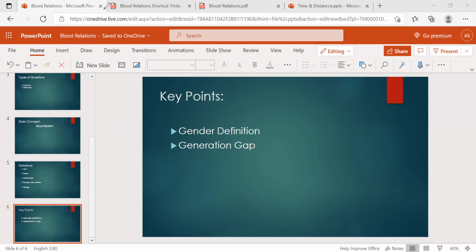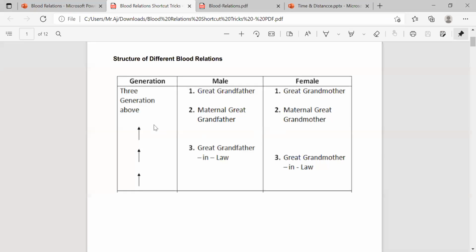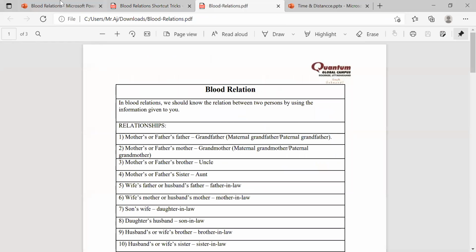Now come to the main part. What are the relations we generally use in terminology? I think everyone knows these blood relations in our local language, that may be Telugu, Hindi, Urdu, whatever it is. Now we'll check how we call them in Telugu, and how we are going to see the same thing in the blood relation concept.